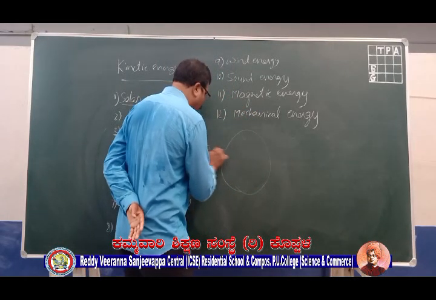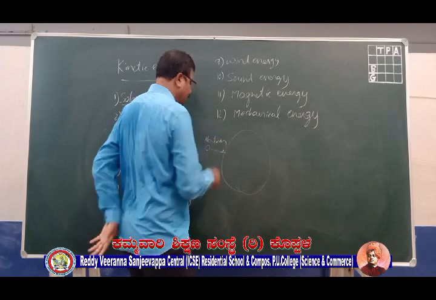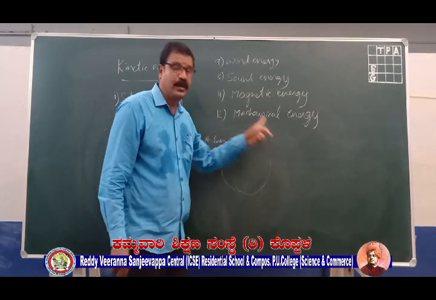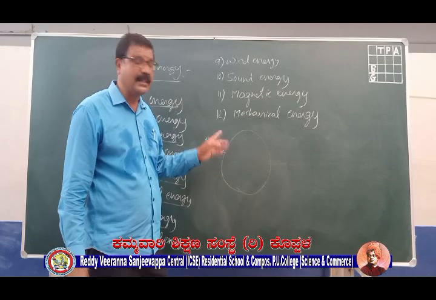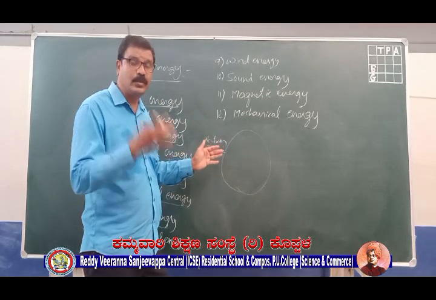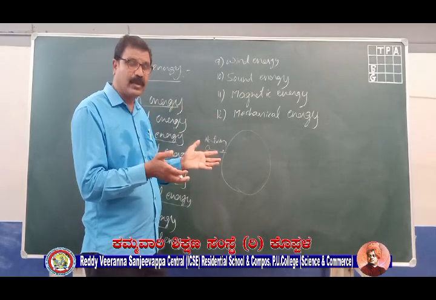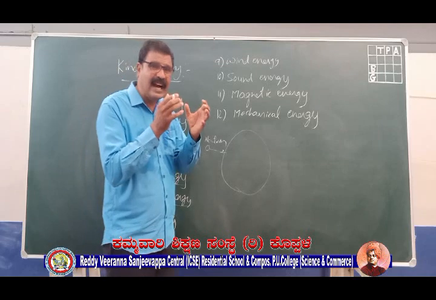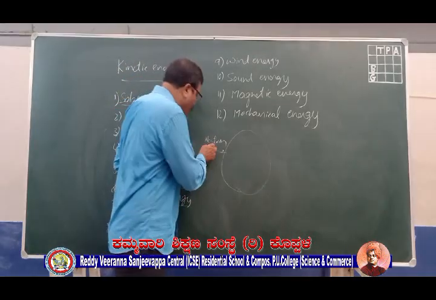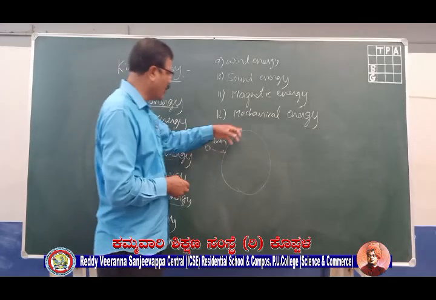When a slow moving neutron comes and hits this heavy nucleus, what will this nucleus do?